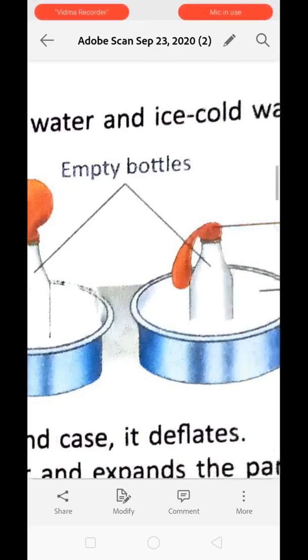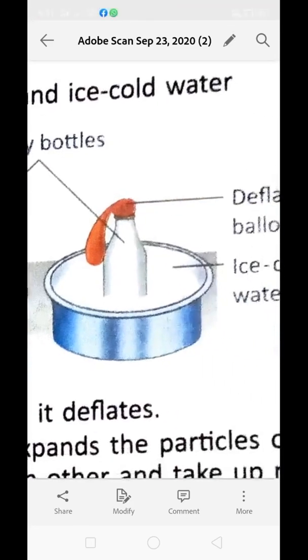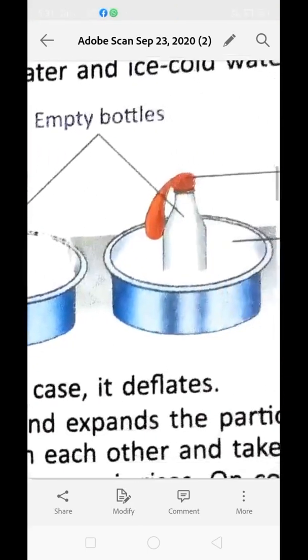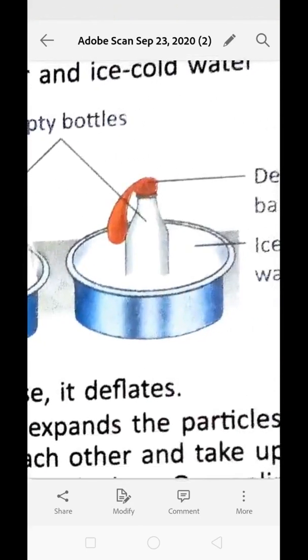Now on cooling, what happens? While we are cooling it, the air inside the bottle gets condensed, and because of condensation it contracts and takes less space. The bottle structure is the same as previous, but still, which part can deflate to manage the air pressure? That is the balloon. That is why the balloon in hot water inflates, whereas in cold water it deflates.